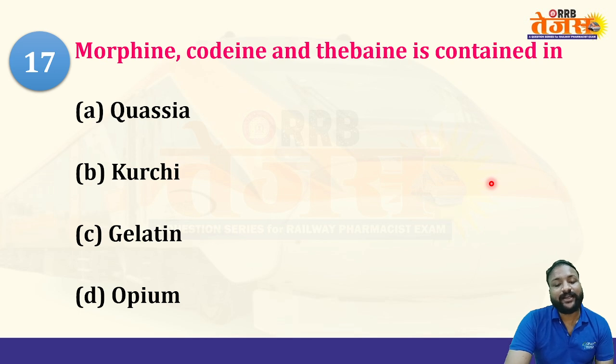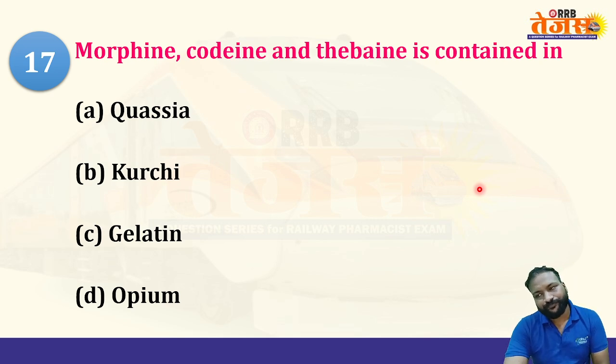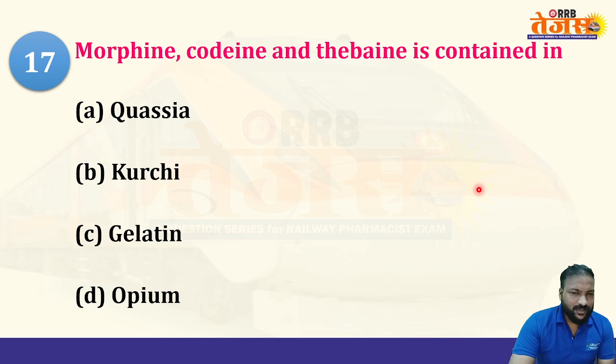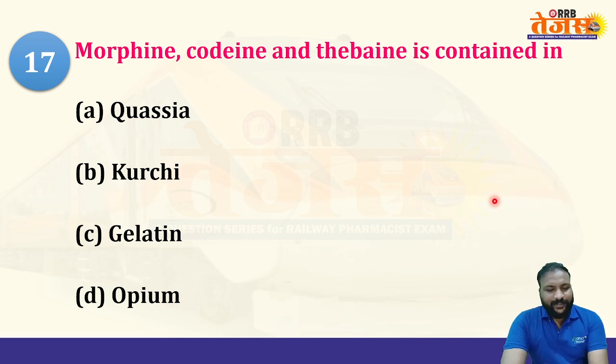Next question of the series: morphine, codeine, and thebaine are contained in which of the following crude drugs? Option A quassia, B kurchi, C gelatin, and D opium. Come on, put your answers in the chat box. Yes, let us see the right answer.